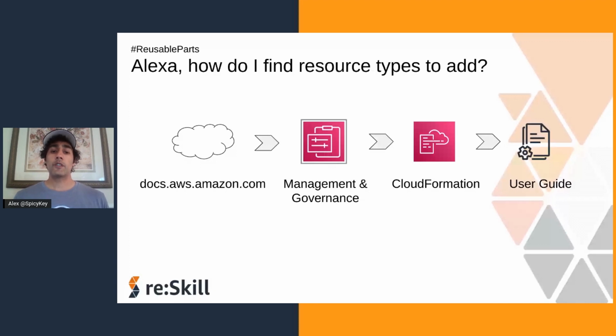docs.aws.amazon.com. You want to go to the Management and Governance section and then look for the CloudFormation service. This service has a user guide, and this is where you can find the list of resources that you can add to the cloud. So you don't have to build these things yourself. You can just reuse them because they're already built for you.